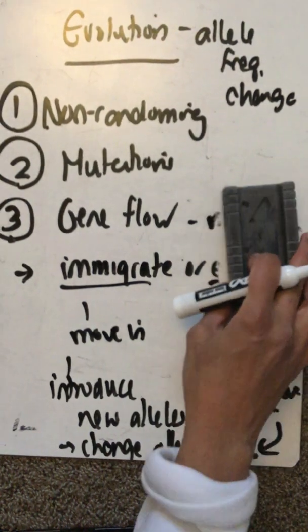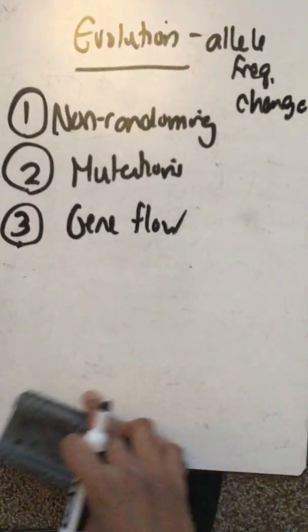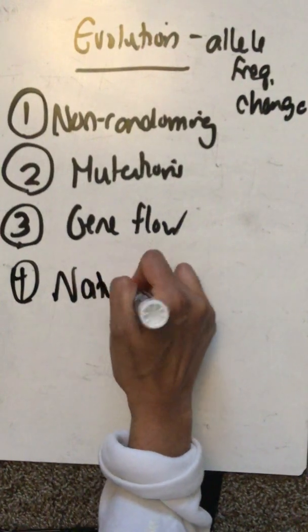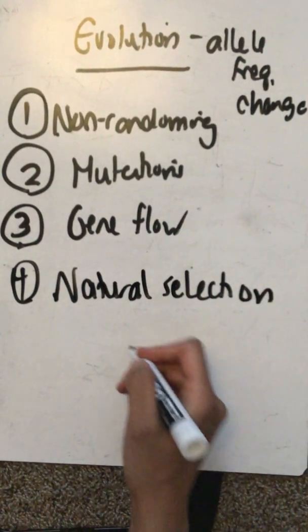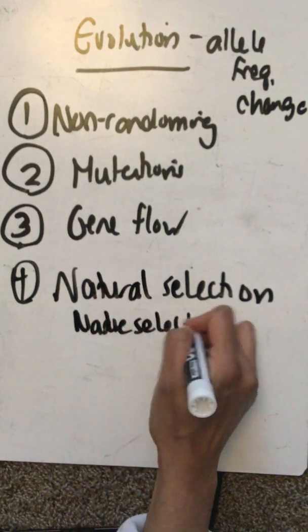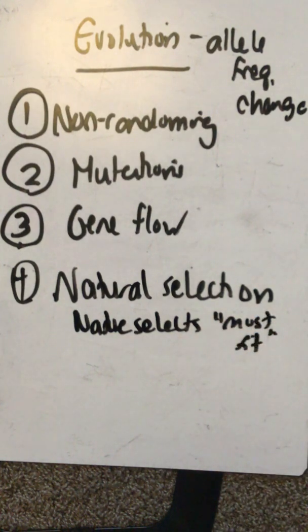So hopefully you get this so far. And then the next thing that you guys got to know that drives evolution is natural selection. We know what natural selection is because we learned about it in Bio 20. It's basically nature chooses, or nature selects, the most fit. So basically, the theory goes, if you're stronger, and even with this coronavirus thing, who's succumbing to it?